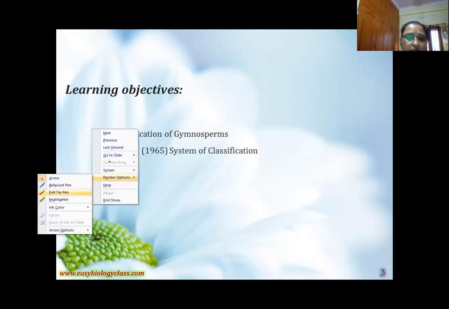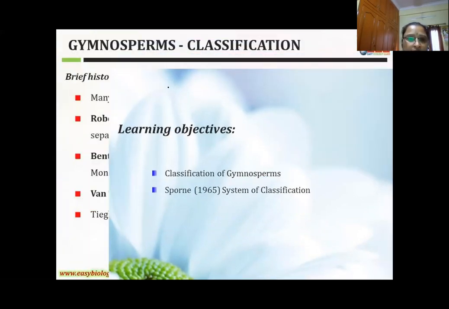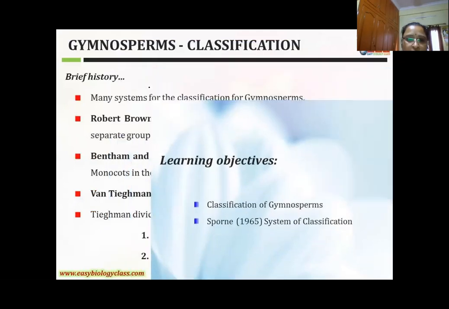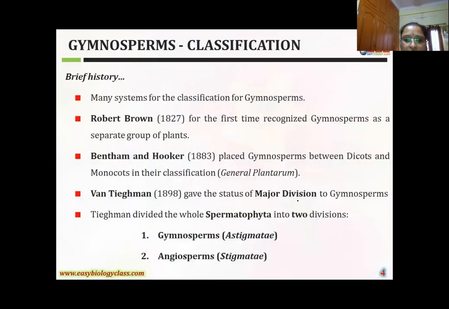See here, girls, this is the scientist's name. Florin, the scientist, in 1965, gave a system of classification. The scientist divided gymnosperms into 3 classes. I'll explain these. Robert Brown, Bentham-Hooker, Van Tieghem. Van Tieghem made the major division of spermatophyta into gymnosperms and angiosperms.